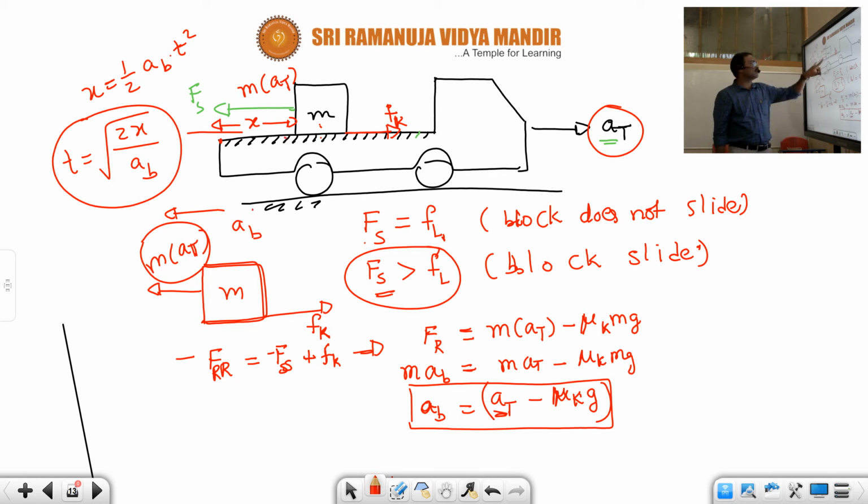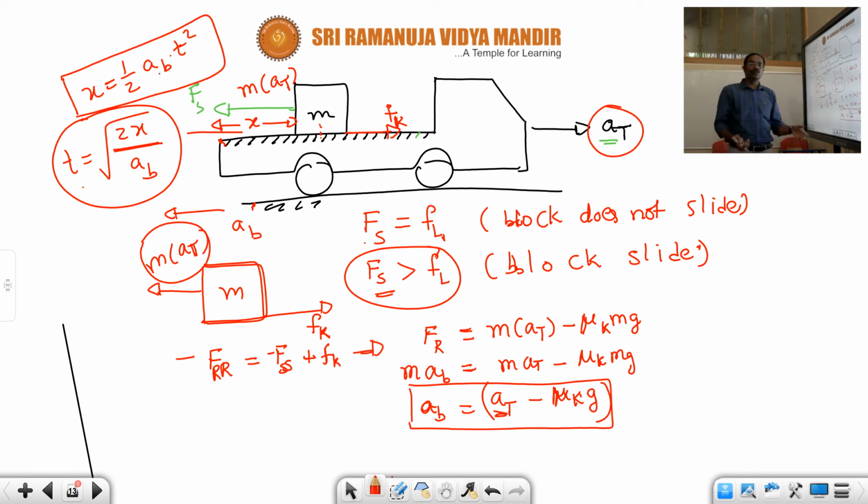In the numerical, they will give the distance between the block and the end of the truck. While the truck is moving in the forward direction, the block is going in the backward direction and leaving the truck surface. What is the time taken to leave the truck surface? Normal kinematics only you can apply. Initially the block is at rest, so you can use kinematics formulas. x is equal to half AB into t square. This formula you can incorporate.